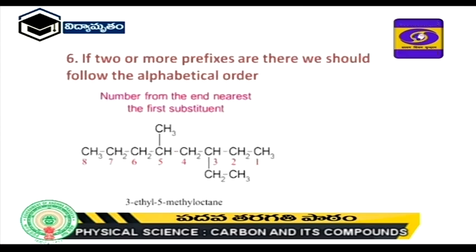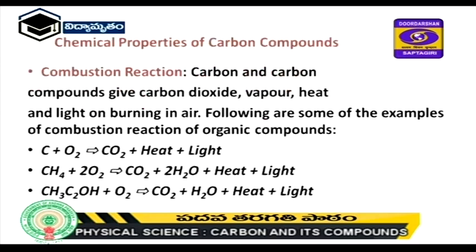One more example: if two or more prefixes are there, we should follow the alphabetical order. Ethyl comes before methyl. So therefore its name is 3-ethyl 5-methyl octane. That is, 8 carbon atoms are present and 2 secondary prefixes are there. Ethyl is taken first and methyl second, to follow the alphabetical order.